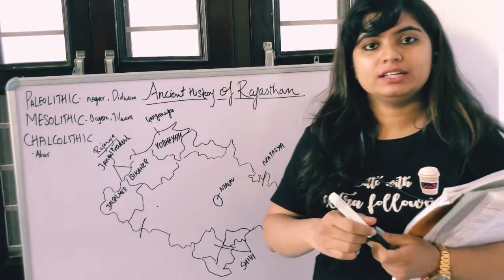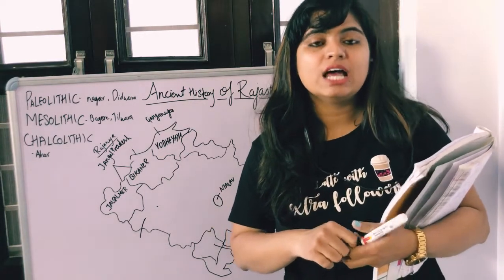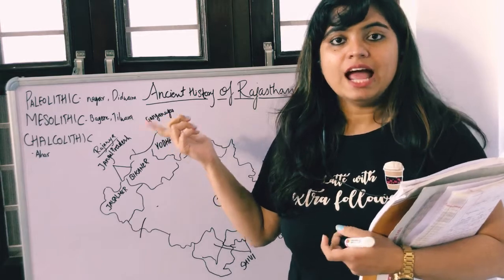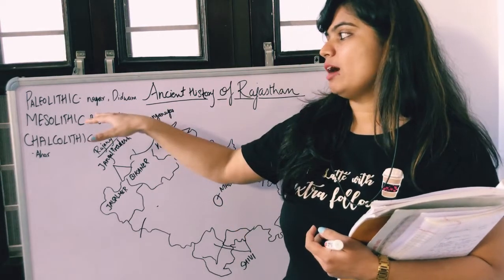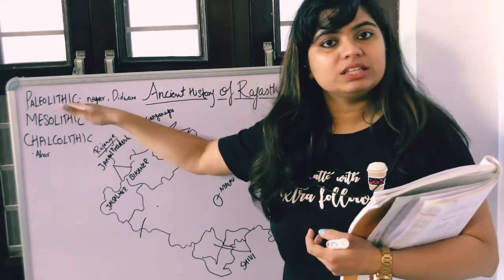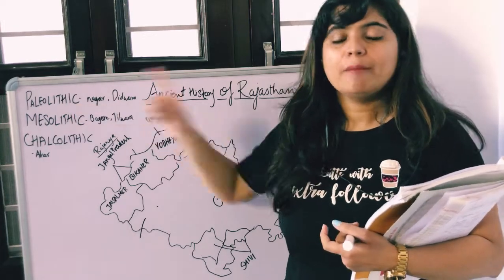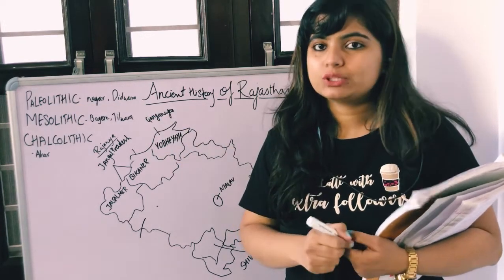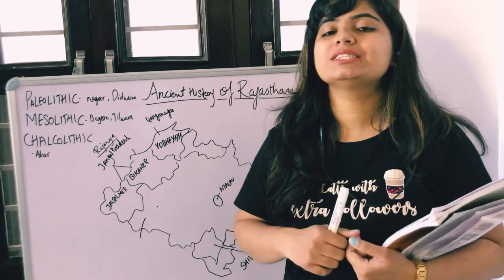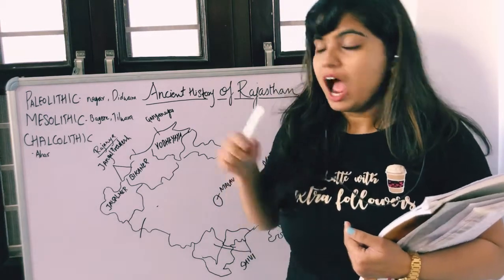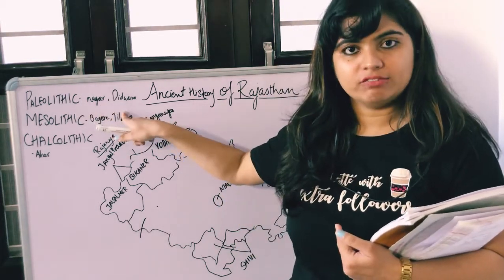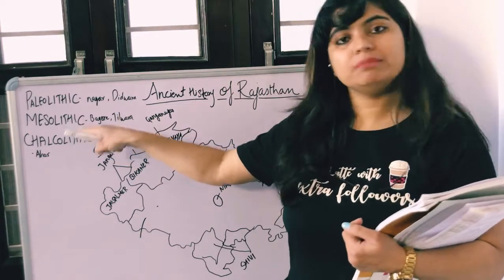These are 2 districts of Rajasthan, and they come under the Paleolithic section of the Stone Age. Paleolithic, which is Old Stone Age, and the 2 important sites in Rajasthan are Nagaur and Didwana, okay?